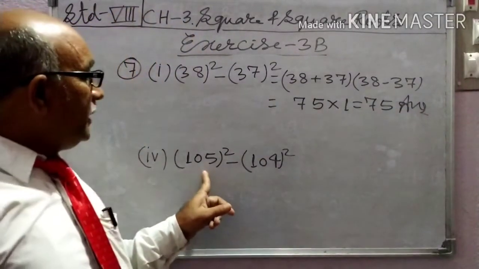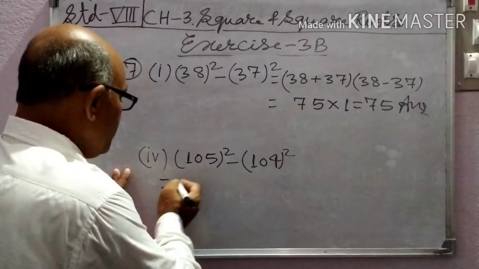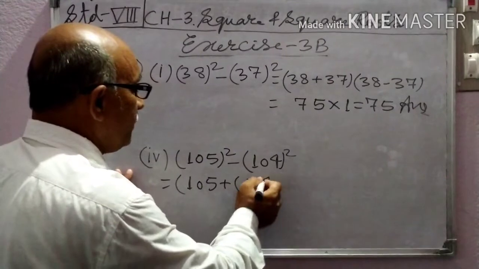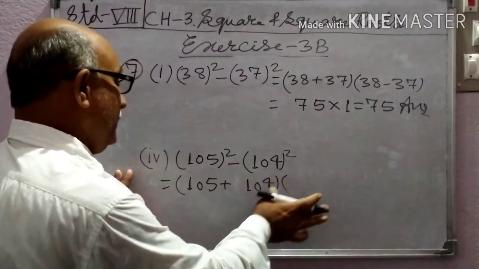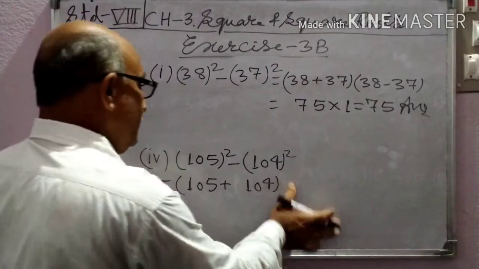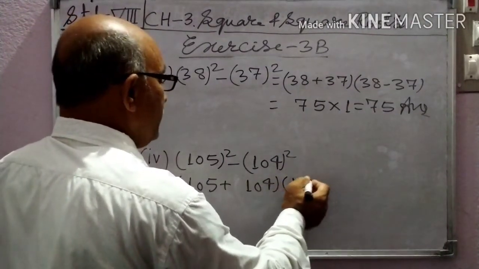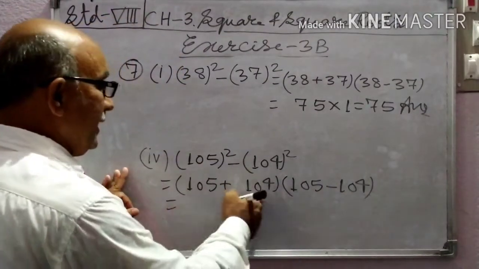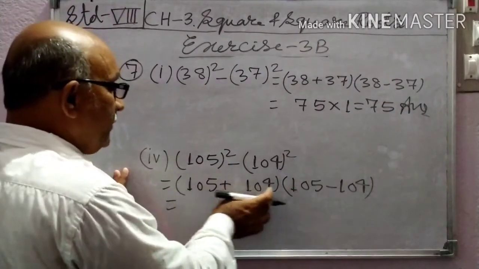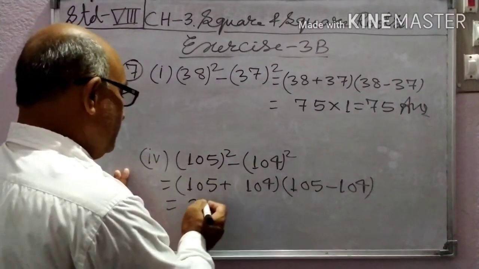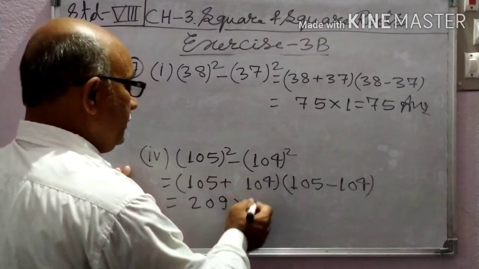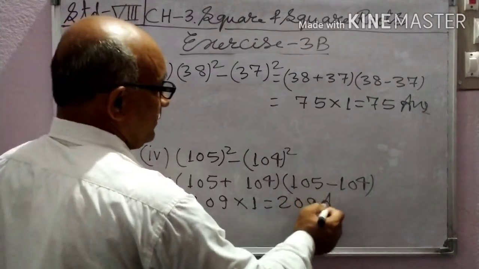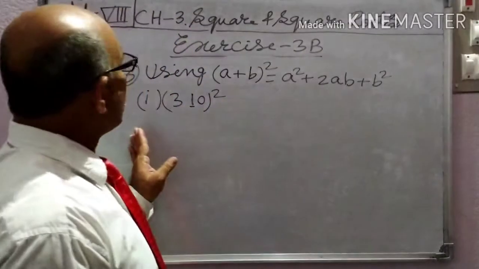Next question is 105 square minus 104 square. So a plus b into a minus b: 105 plus 104 into 105 minus 104. 105 plus 104 equals 209, into 1 equals 209. Answer. Write it.